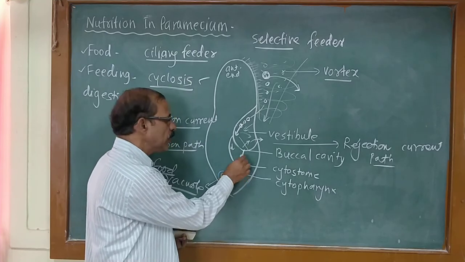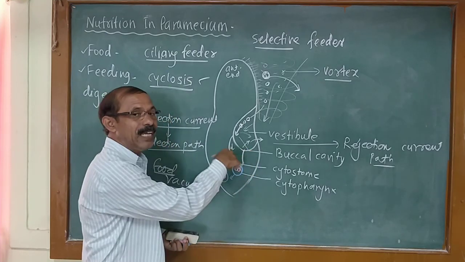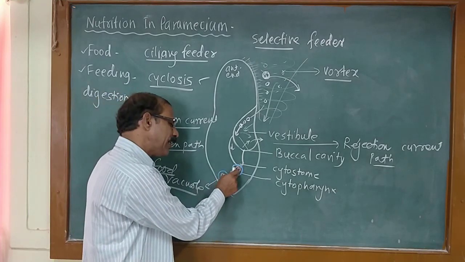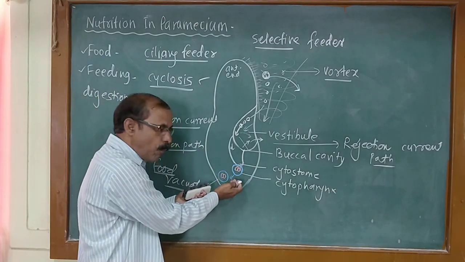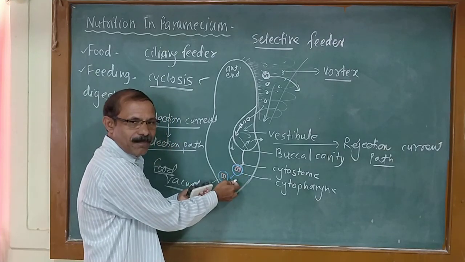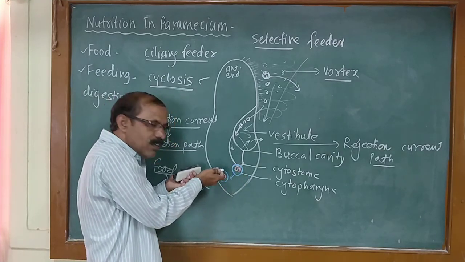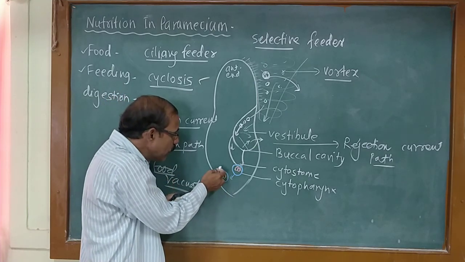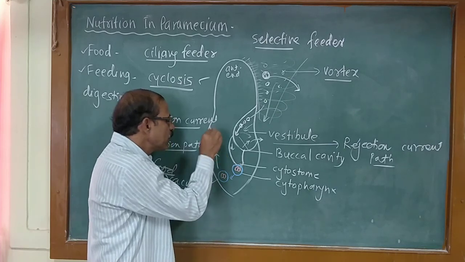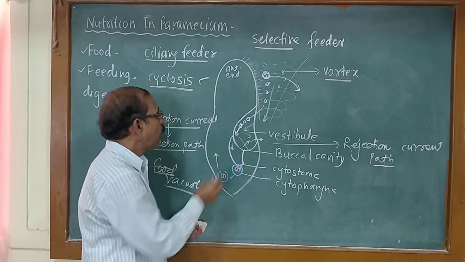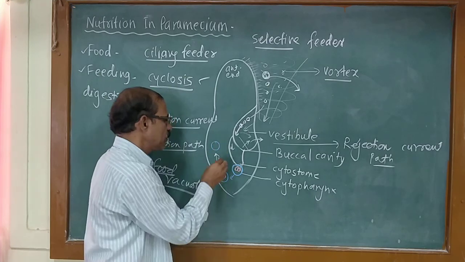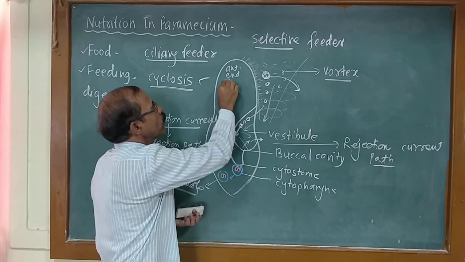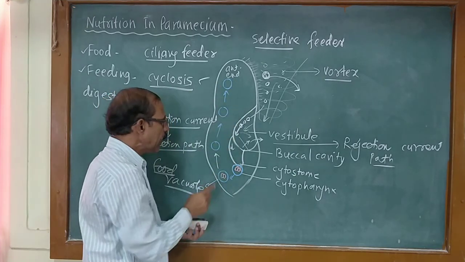When it is formed at the oral side, because at the oral side, the oral groove is present. And after it is formed at the oral side, it is carried forward toward the posterior side, and then toward the upward direction, or aboral side, and turned again towards the anterior end of the body, like this. It is carried forward toward the anterior end of the body.